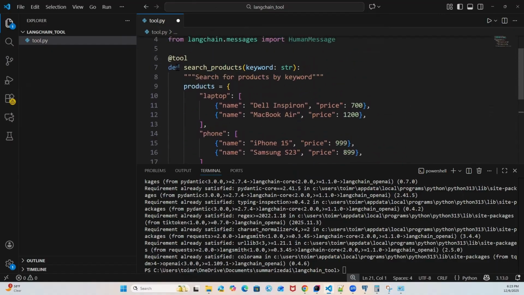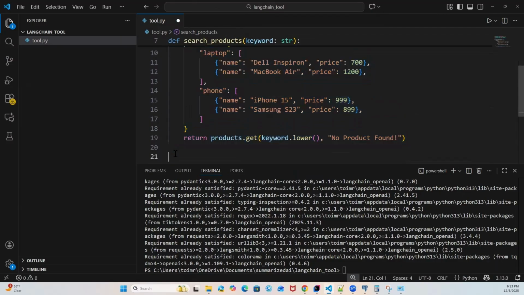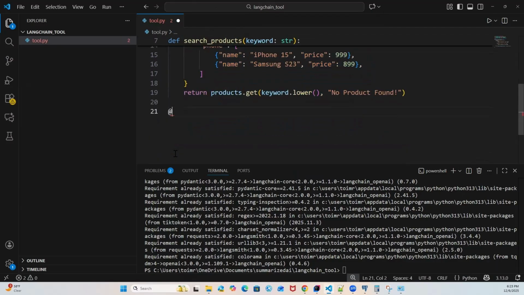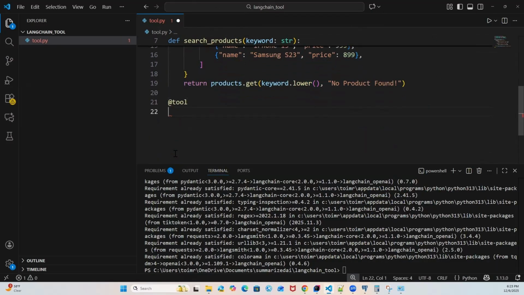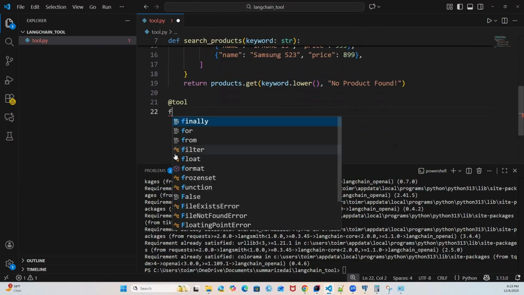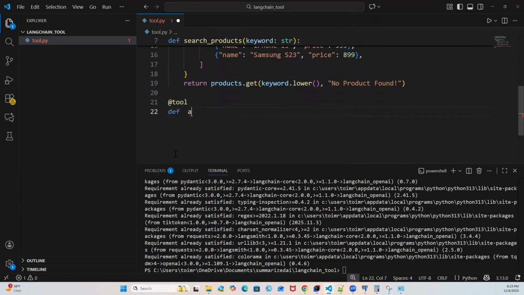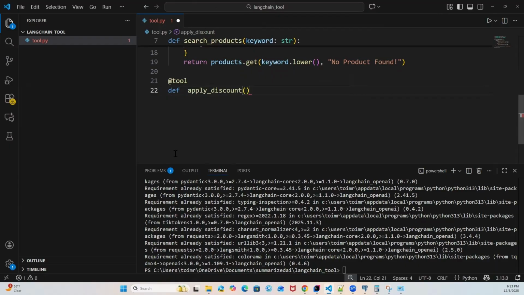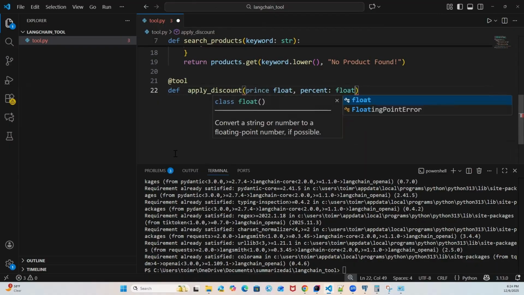Now this is one of the tools to search the product. Now we are going to create one more tool using which we can apply the discount. So we can say def apply_discount. Now here we can have two parameters. The very first one is price, which is going to be a float, and the second one is percent, which is also going to be a float.